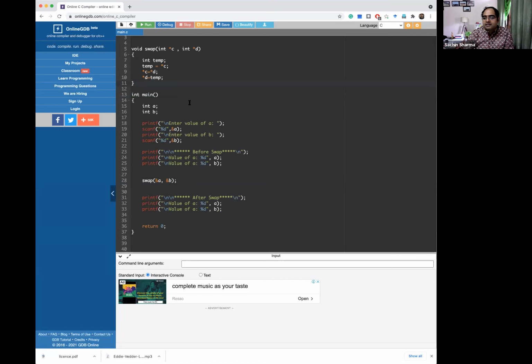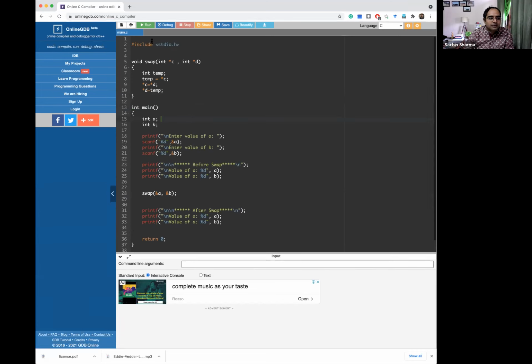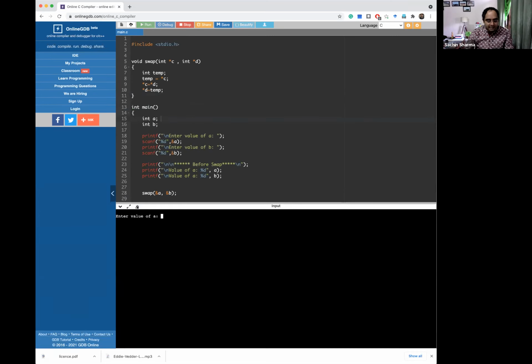So the change done by C and D will be reflected back to A and B. If we run this program, we will see that things are as per our expectations, 3 and 7. And now you can see that after swapping, A value is 7 and B value is 3. Stop this program. Run again. 3 and 7. So you can see that values have changed. They have been swapped. A value is 7.